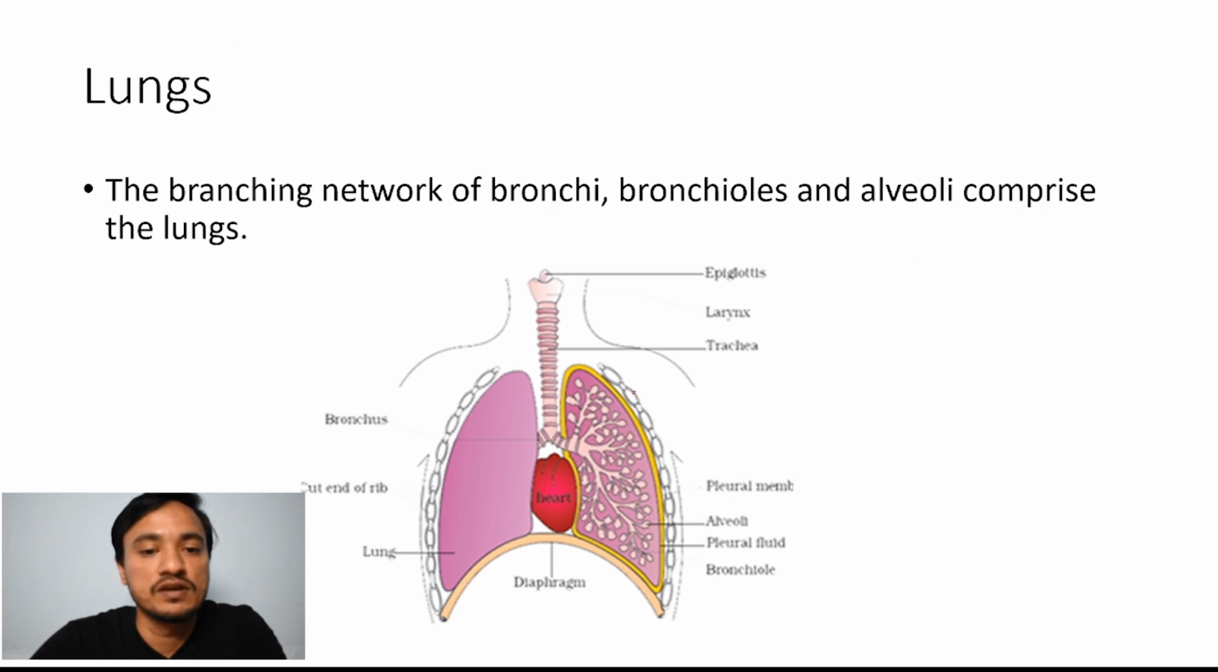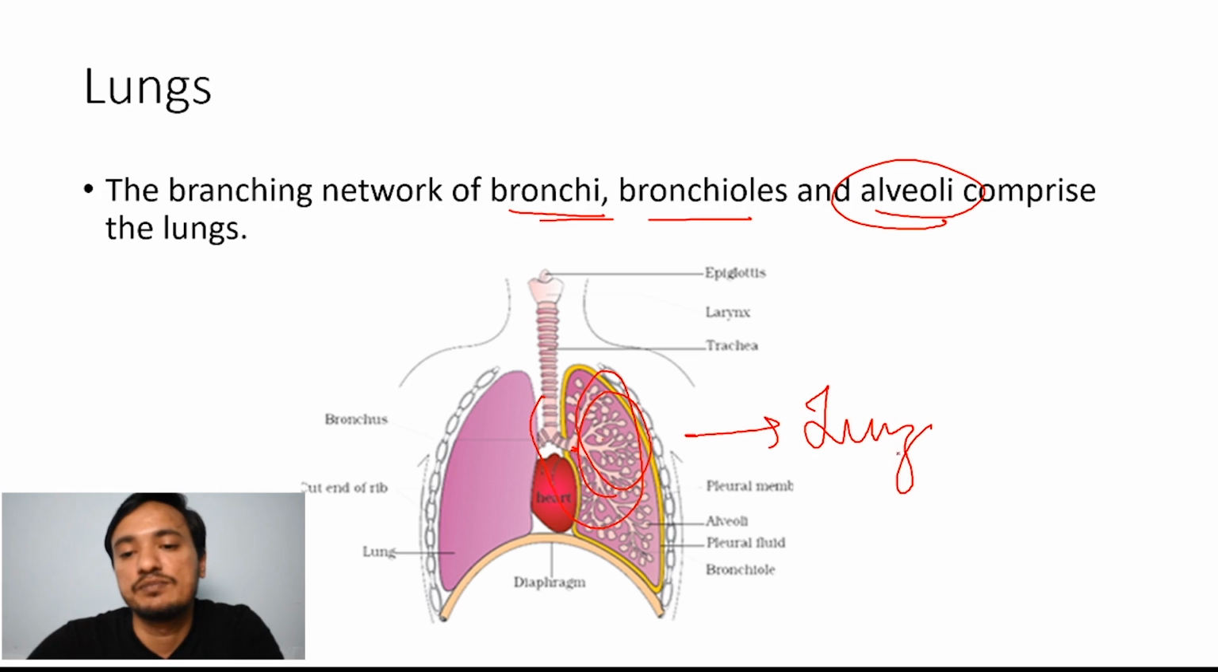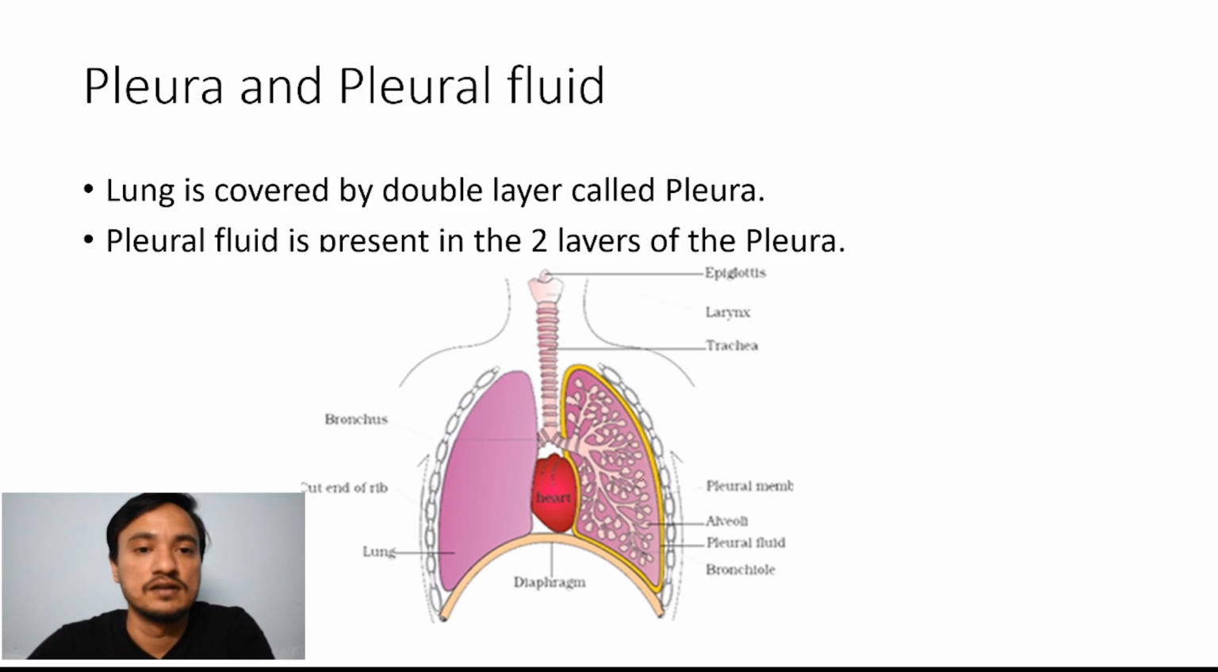Then what is lung? Lung is nothing but the branching network of bronchi. See, bronchi originate from here, and form bronchioles. Bronchi, bronchioles, and alveoli, all this branching network is called lung. Simple. The branching network of bronchi, then bronchioles and alveoli comprises the lung.